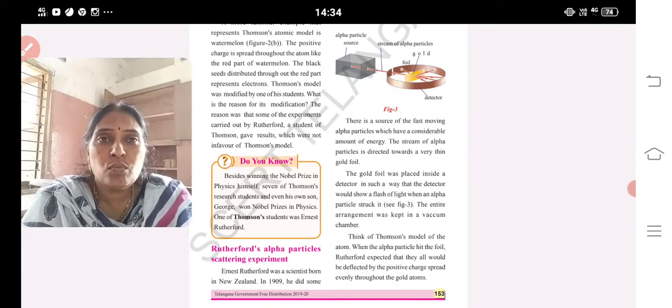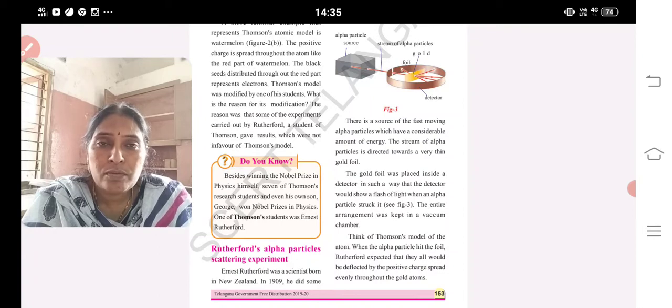So from this, what conclusion did he draw? Maybe inside the atom there is a large empty space. That's why whatever rays he sends penetrate and pass through it, and one ray from 20,000 is getting back.